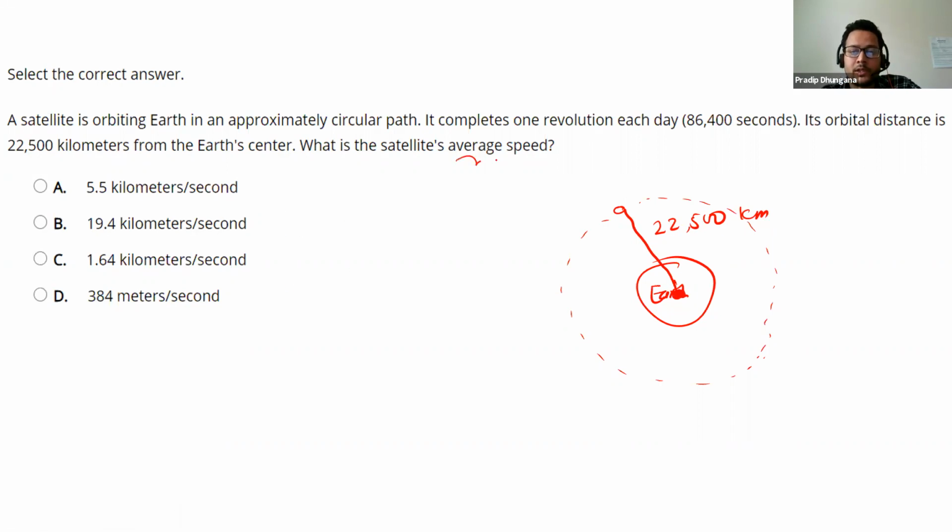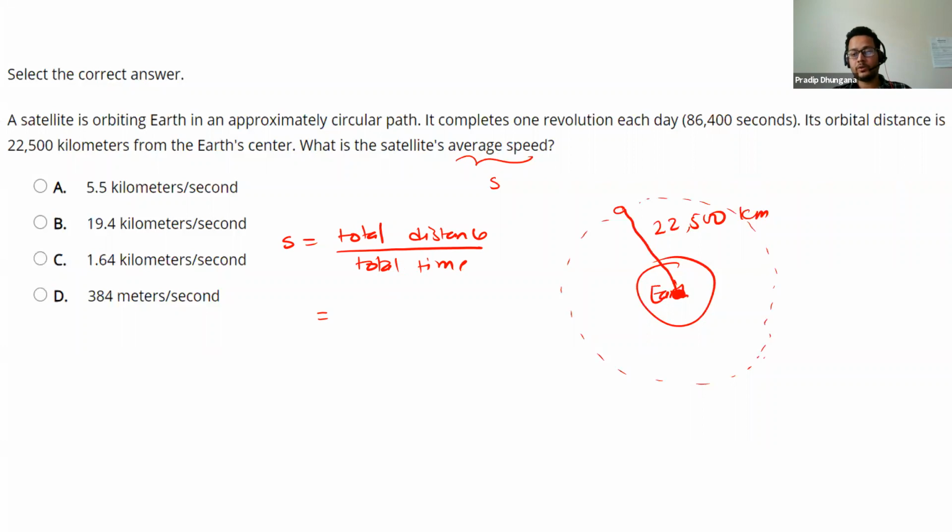For average speed, I'll just write S. Average speed is total distance over total time. We have to be a little bit careful here. The satellite completes one revolution, and the path of the satellite is circular, so we need to calculate the circumference of a circle.